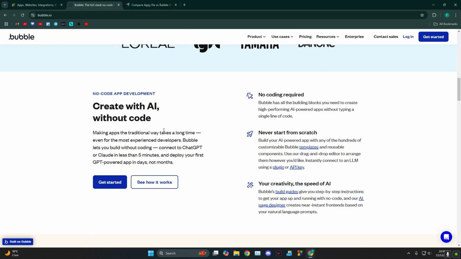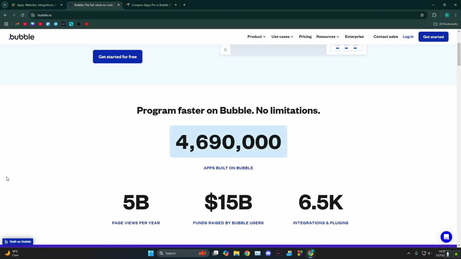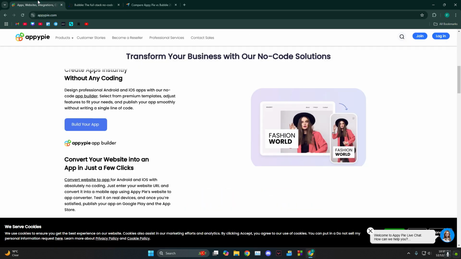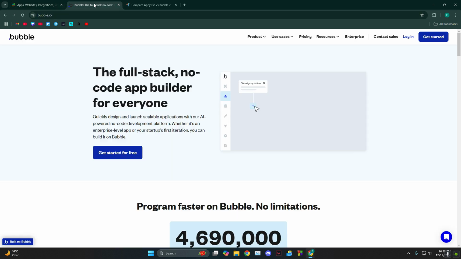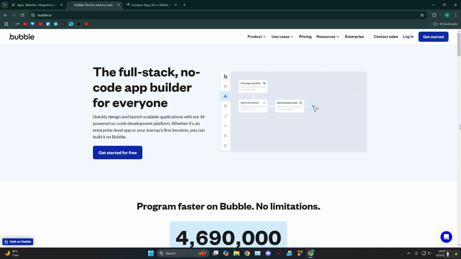But anyways, I would say that if you are thinking about going with the better app, then Bubble takes the clear dub. But if you need some things like integrations, chatbots, which you might not find in Bubble, then Appy is the way to go. But mostly Bubble takes the W.